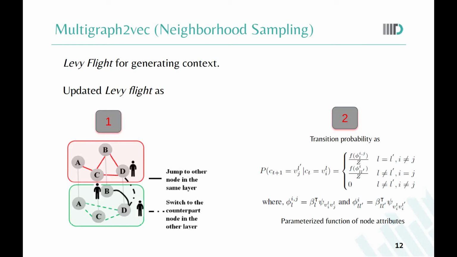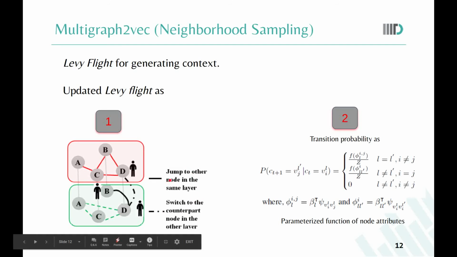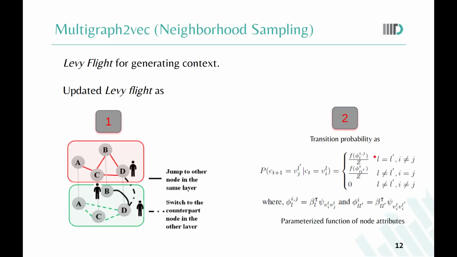We used Levy flight strategy for generating random walks. We have already seen that Levy flight at any stage only allows a random walker to move to other nodes in the same layer or move to the counterpart of this node in another layer. This can be seen from this figure. Also, Levy flight strategy allows us to preserve interlayer interactions and can cover large distances in very small steps. If such a type of random walker is not supervised, then it can give very arbitrary context for a particular node. Hence, we must guide the random walker. We did it by making its transition probabilities a function of a linear weighted combination of node attributes and learning these weights subject to certain constraints.